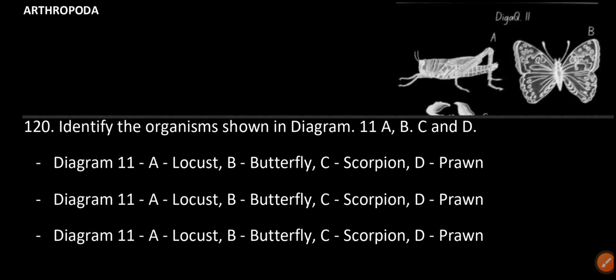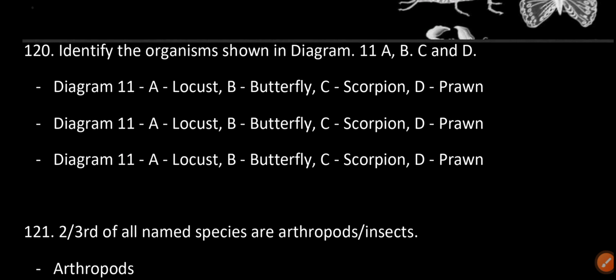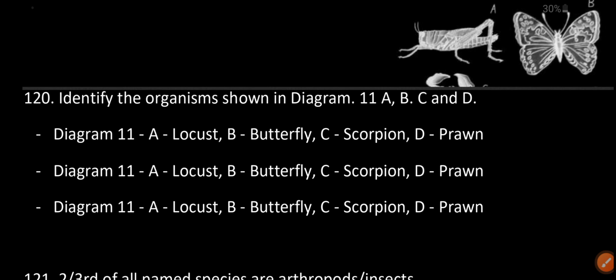Arthropoda. Identify the organisms shown in diagram 11 A, B, C and D. A is locust, B is butterfly, C is scorpion, and D is prawn.